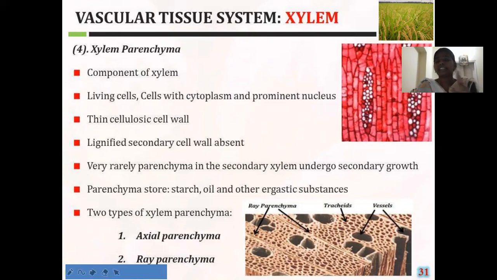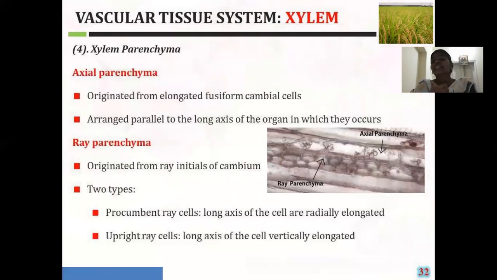Instead of lignin, here the cellulose is the cell wall component. Here the xylem parenchyma is of two types, that are the axial parenchyma and the ray parenchyma. The xylem parenchyma is classified into axial parenchyma and ray parenchyma depending upon their origin. See what are the characters of this axial parenchyma and the ray parenchyma.